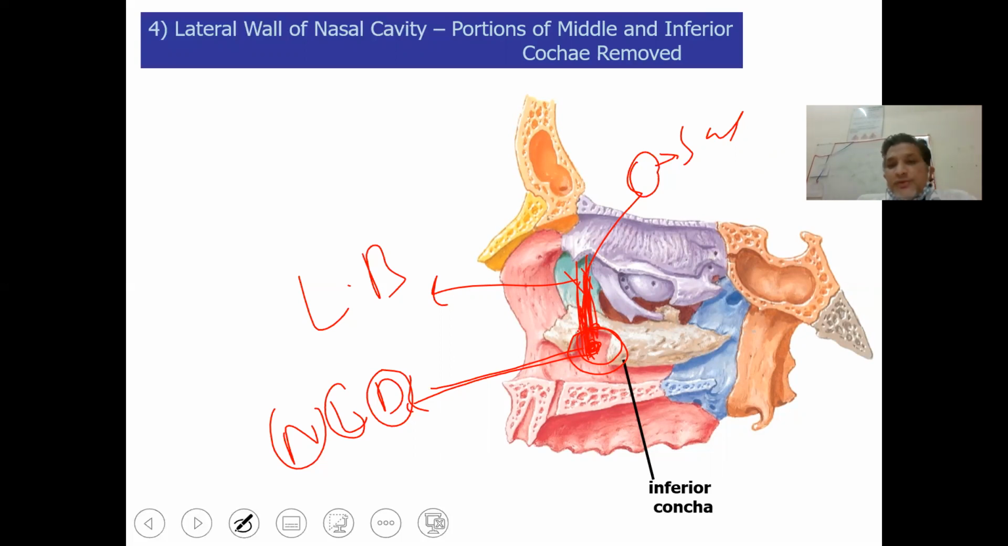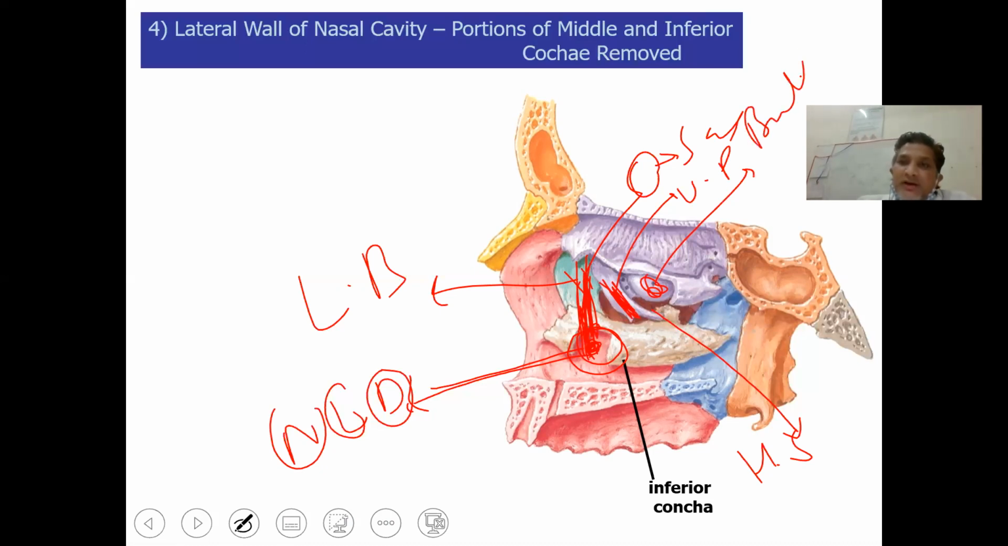Just posterior to this will be the hiatus semilunaris. This will be the uncinate process. This is the hiatus semilunaris, and this bulge is nothing but the largest anterior ethmoidal cell, which is called the bulla ethmoidalis. Three important structures are present in this middle meatus.